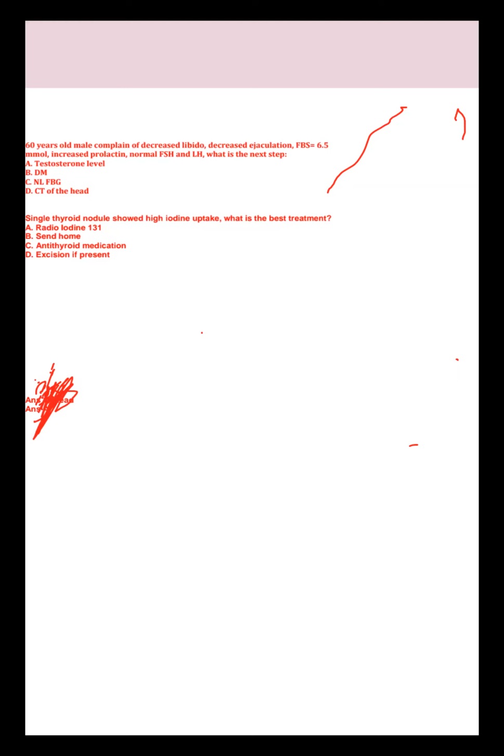High iodine uptake, Dr. Priya. Yes, ma'am. Option A, radioiodine 131. No. Initially, what is the best means? The patient comes to your hospital, you see the nodule with high uptake, so it's a hyperthyroid state, so you have to start the medication first. Antithyroid medication, C, ma'am. In that case, yes. We have to go stepwise, and if that fails, then radioiodine therapy. Yes, I got it.